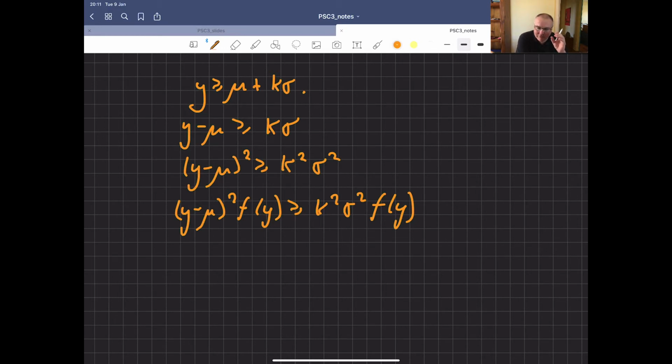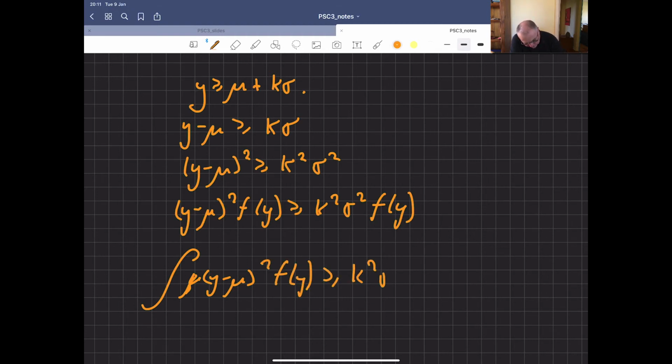And that's the key thing with inequalities. You've got to be very careful about what you do, because if you multiply by a negative number, you'd have to flip, you'd have to reverse that inequality. And that now means that the integral of (y minus mu) squared f of y is greater than or equal to the integral of k squared sigma squared f of y.